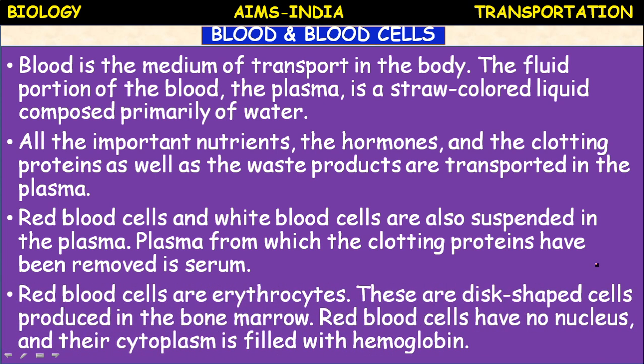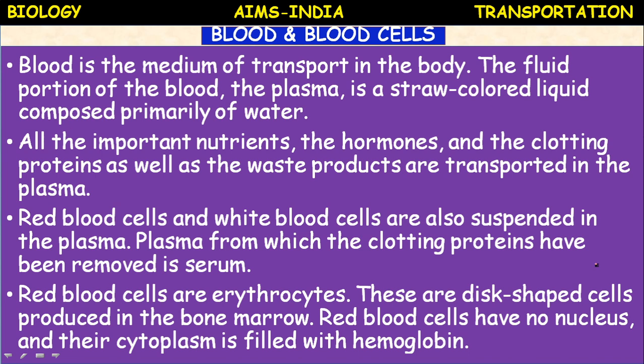Next, red blood cells. What are red blood cells? Red blood cells are also called erythrocytes. Erythrin means a pigment, red color, and cytes means cells. They are also called red blood corpuscles. These are disc-shaped cells produced in the bone marrow. Bone marrow means a tissue present in the middle of the bone. Bone marrow is a hemopoietic organ, meaning it produces the blood cells. So RBC are produced from it by mitosis, cell division.